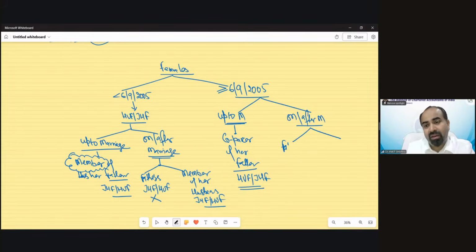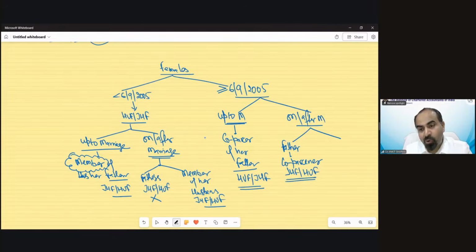She would remain the co-partner in her father's JHF and HUF. She will remain the co-partner. Even after marriage, she will remain the co-partner in her father's HUF and JHF, and become a member also